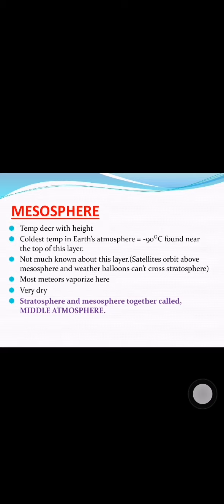Most meteors soon after entering this layer get vaporized. Also, we know that this layer is very dry. Plus, there's an extra piece of information: stratosphere and mesosphere together are called the middle atmosphere, because both of these layers come somewhat in between.